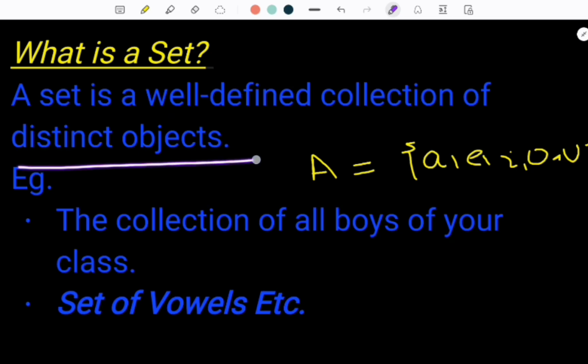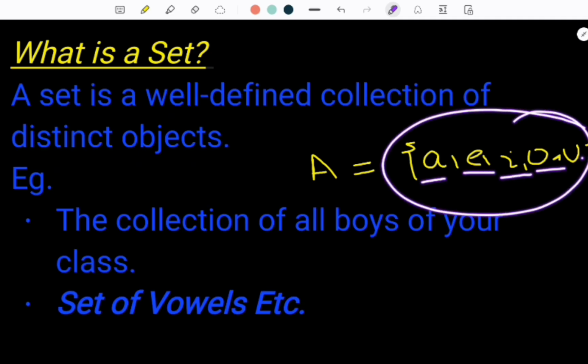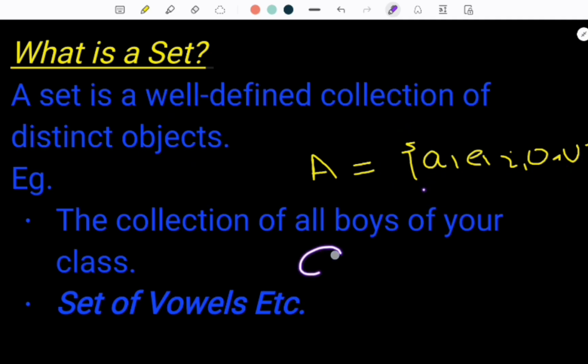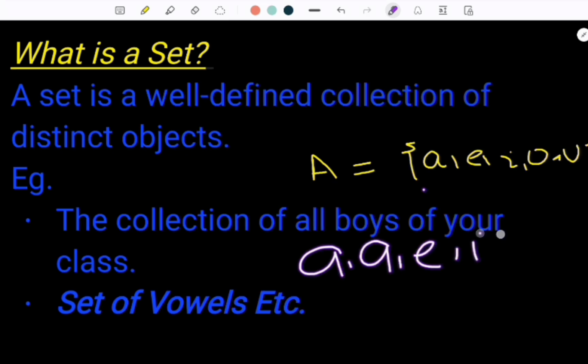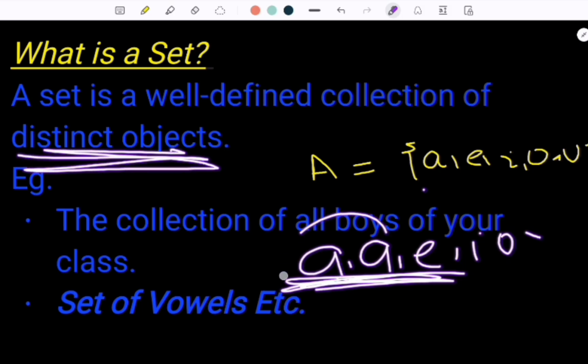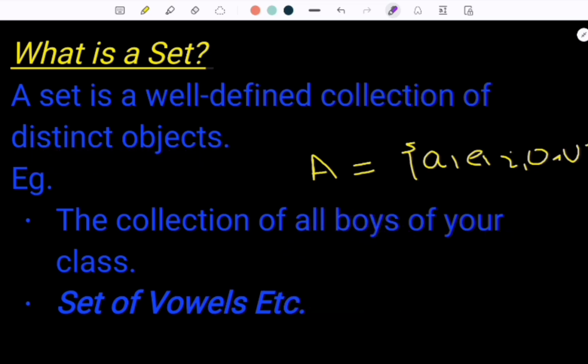The second one is distinct objects. Distinct objects means every element of the set must be different from each other. It means that no repetition is allowed. For example, a, e, i, o, u are all different elements. If we write a, a, e, i, o, u, then we can't call it a set because it doesn't satisfy the second property, that is distinct objects, because a is repeated twice and both a and a are the same. As per our condition, all the members of a set must be different from each other.